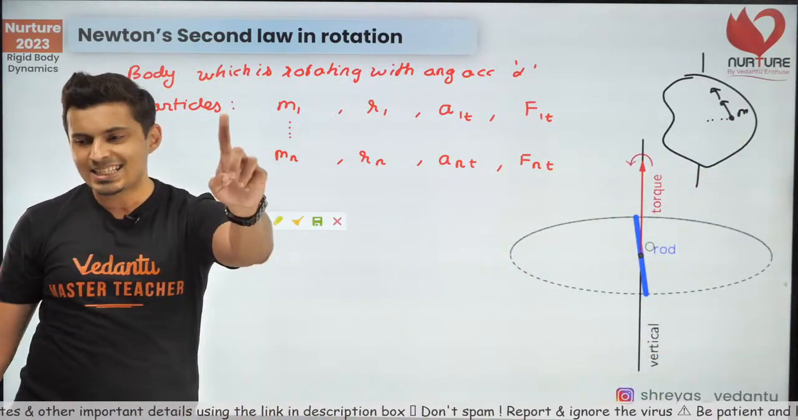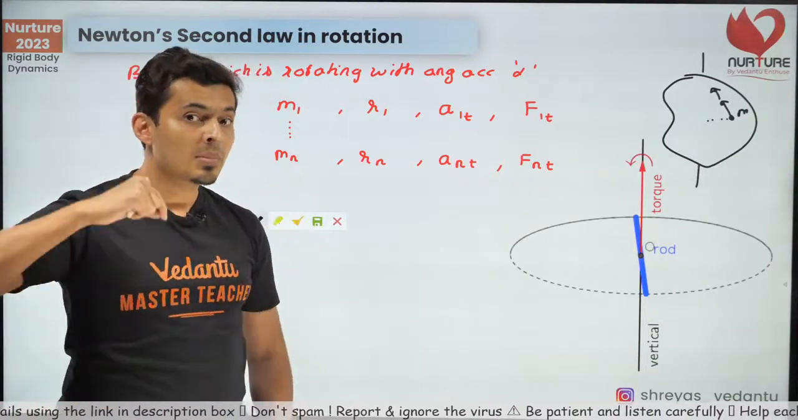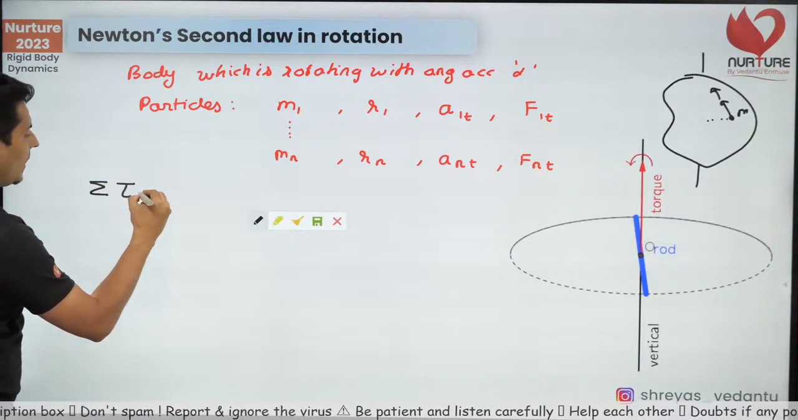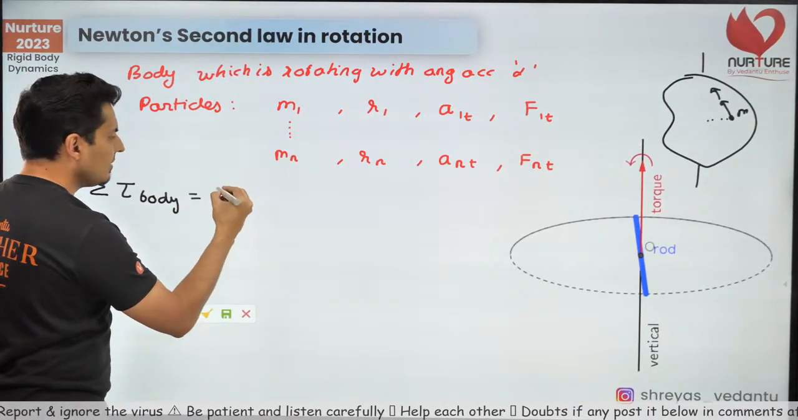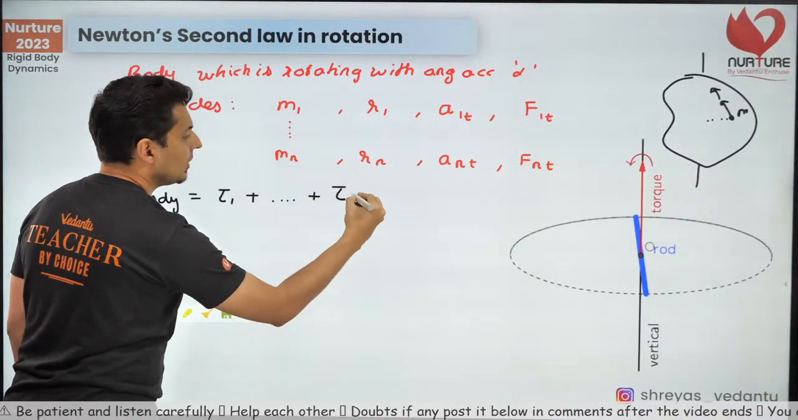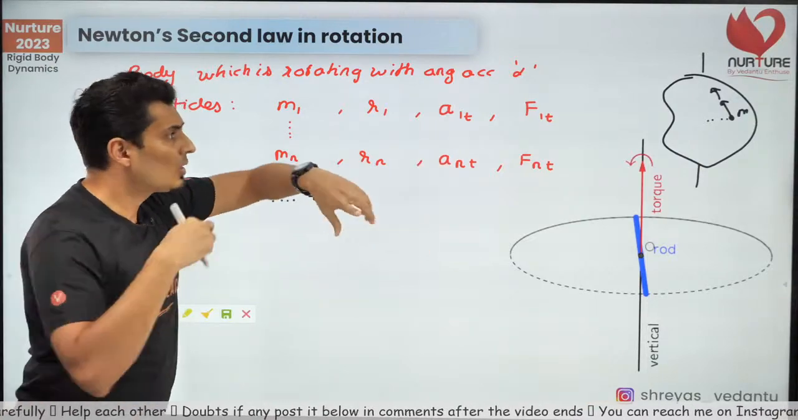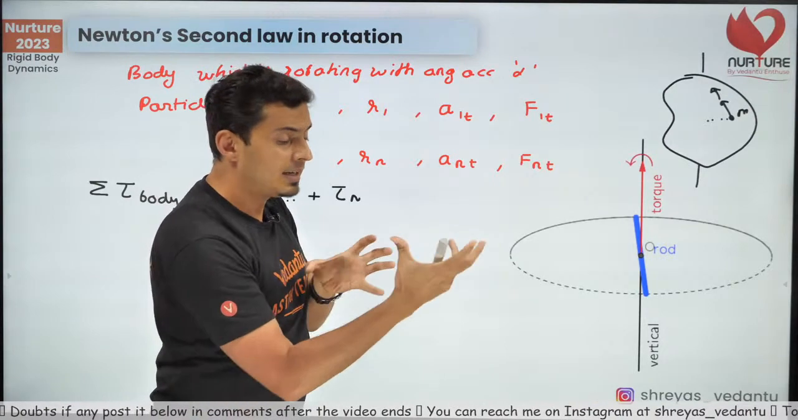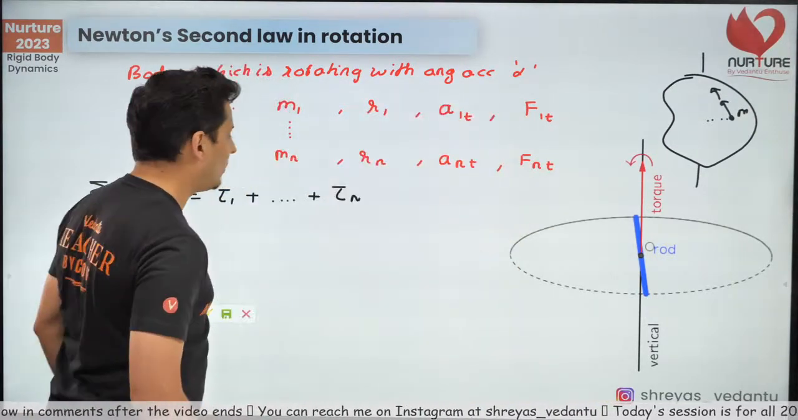That's what it is. Is that clear? Is that understood what I have assumed? Now, if I ask you what is the net torque on that body, it is nothing but the torque on particle 1 plus torque on particle 2 plus the torque on the nth particle, because that body is made of many particles. So each particle will experience torque. So the sum of all the torques will give you the total torque on the body.